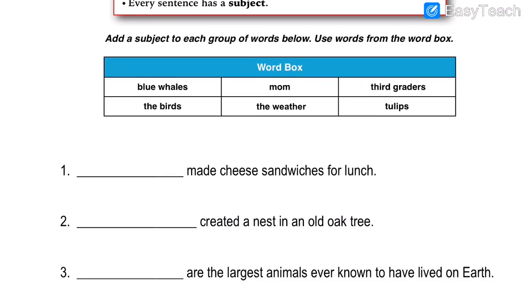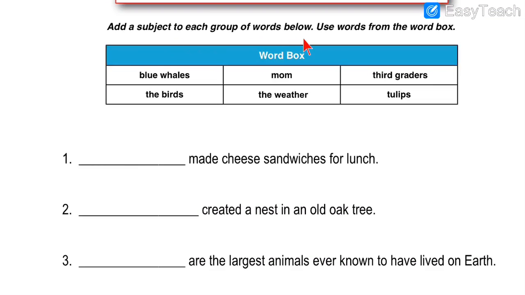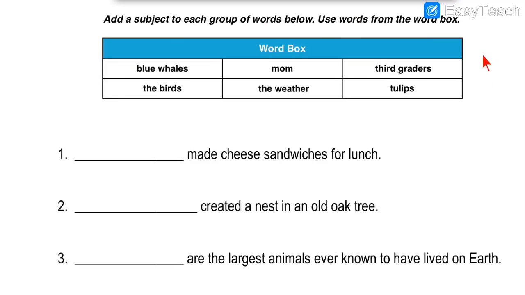So let us read ahead what is given. Add subject to each group of words below. Use the words from the word box. So we have to select the words from the box and we have to fill in the blanks. There are 6 options given over here and we have 6 blanks that we are going to solve. So first let us read all the options and then decide in which blank which option is to be selected. Number 1, blue whales, then mom, third graders, the birds, the weather, tulips. So now let us solve the exercise based on this word box.